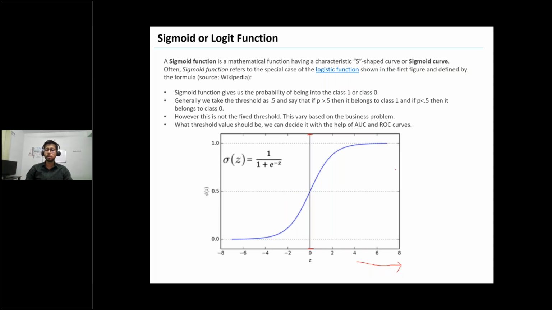Okay, and this is what we are going to use to transform the linear regression so that it starts giving you the probability value, instead of giving you some continuous number like 10K, 20K, 30K, right? Instead of this, it will just transform them to between 0 and 1. And then it will be much easier for us to classify them, right? Because we can set a threshold, for example 0.5, and we can easily say above 0.5 it belongs to class 1, below 0.5 it belongs to class 0, right? So we'll use this sigmoid function.